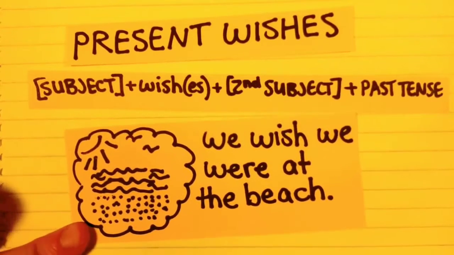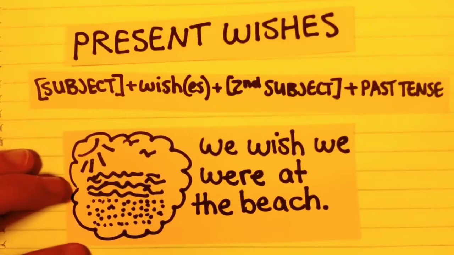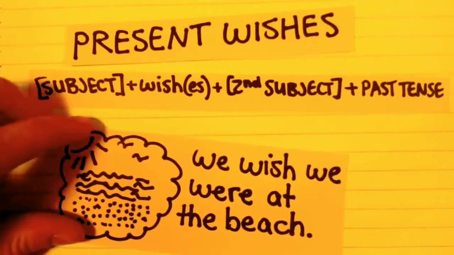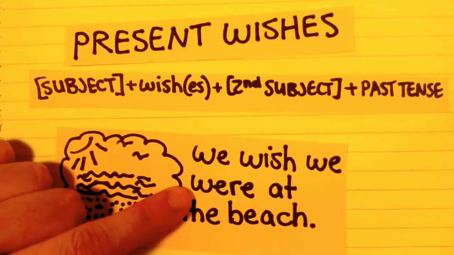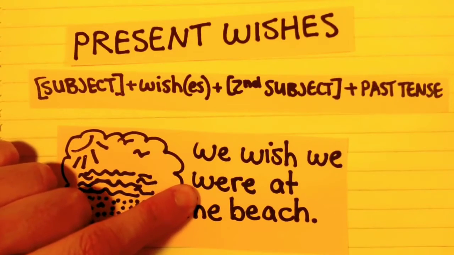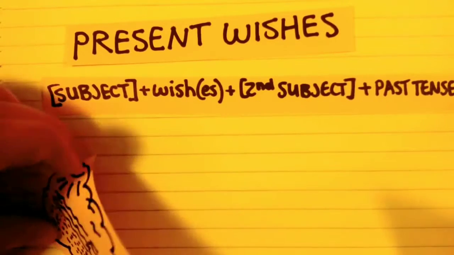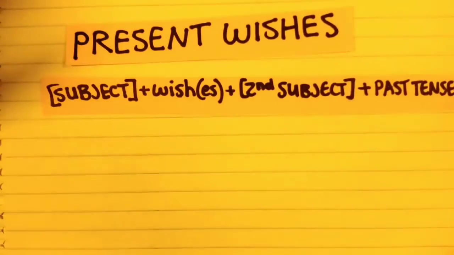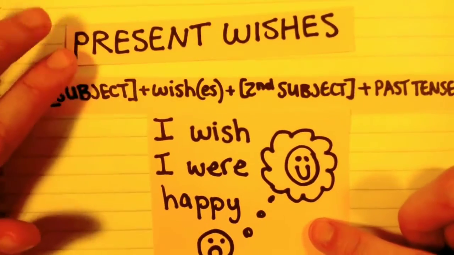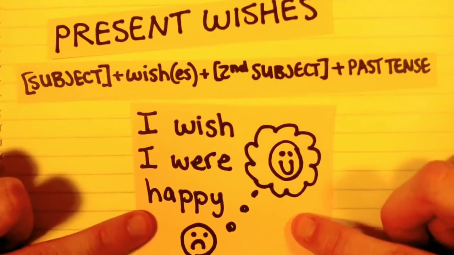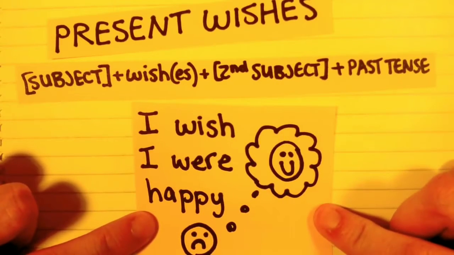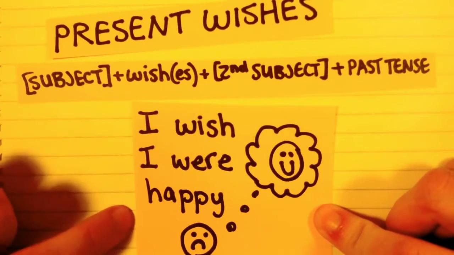Now, the verb to be is actually a little bit tricky because when we talk about wishes, we leave all persons as using were. We don't use was. So instead of saying, I wish I was happy, we would say, I wish I were happy. But many native speakers will say, I wish I was happy.